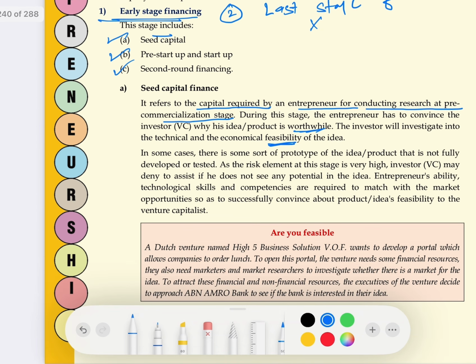Now what can VC see? What does VC see before doing investment? VC sees whether the entrepreneur has the ability, technical skills and competency. It checks whether that entrepreneur has these entrepreneurial abilities and technical skills or not. If they do, then VC says okay, I'm ready to do investment in your business.